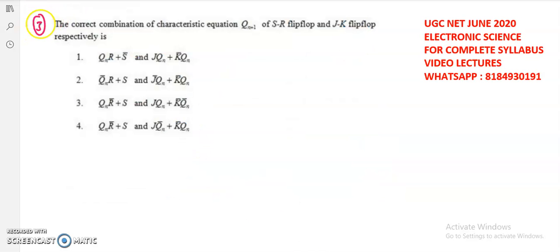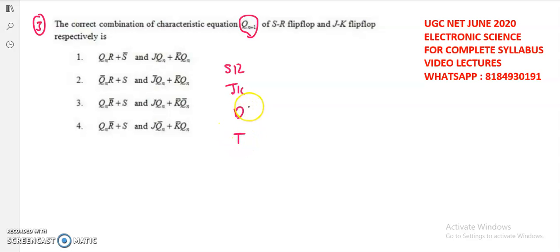And while coming to the third question, the correct combination of characteristic equation Q(n+1) of SR flip-flop and JK flip-flop respectively is. That means they are asking for the Boolean expression for these flip-flops, that means the next state. Generally we know SR flip-flop, JK flip-flop, D flip-flop and T flip-flop.